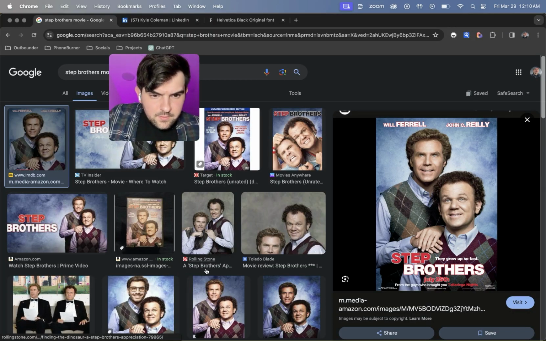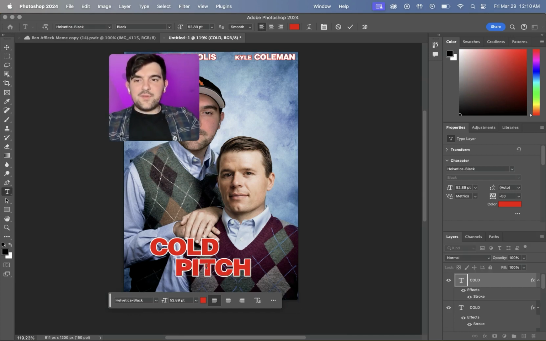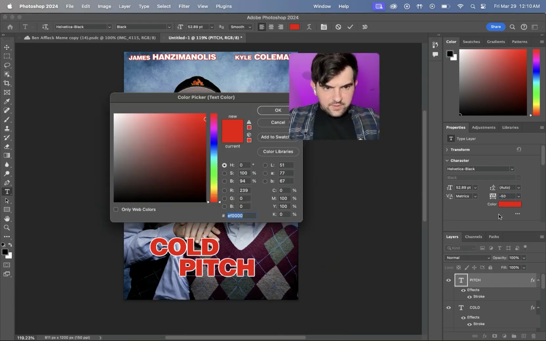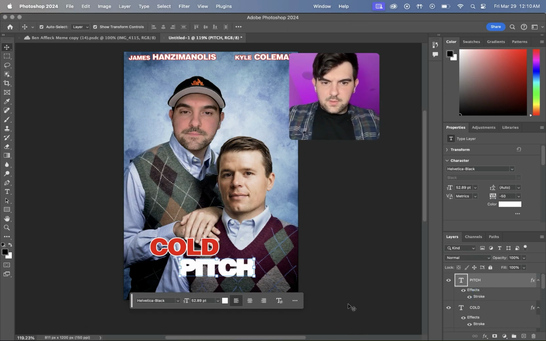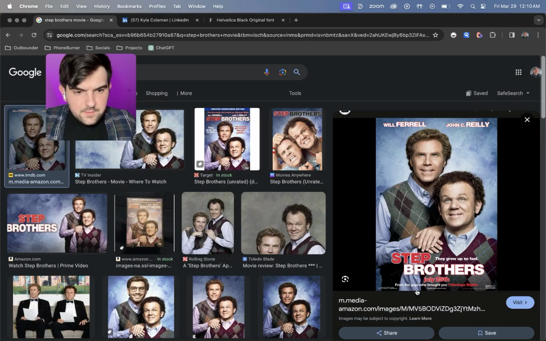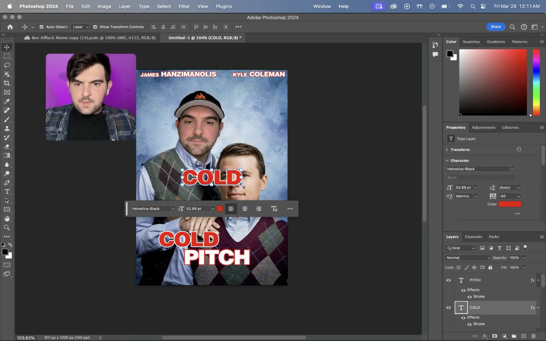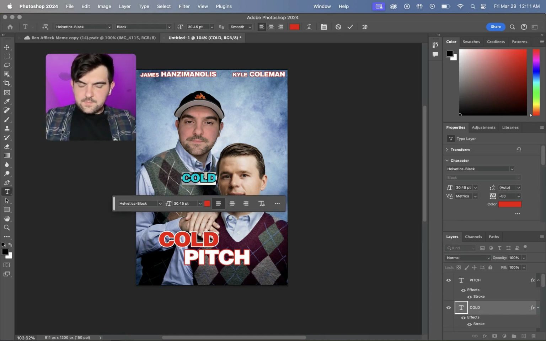And name it like cold pitch or whatever your product or service is. We'll invert it. So this time white with the red stroke, and then copy this one, shrink it down, and we'll say, what's today's date?